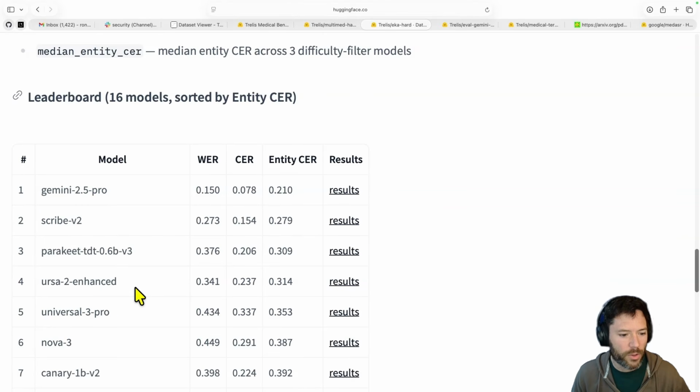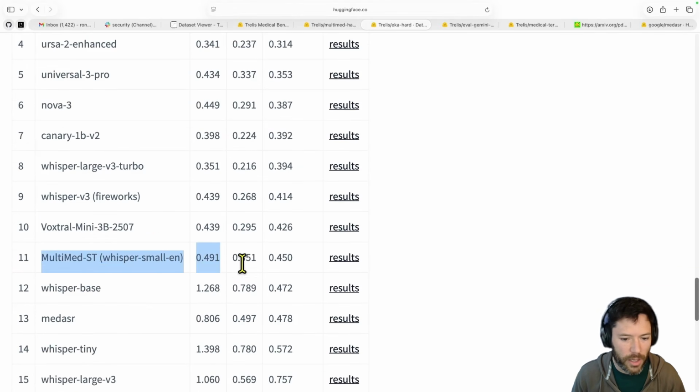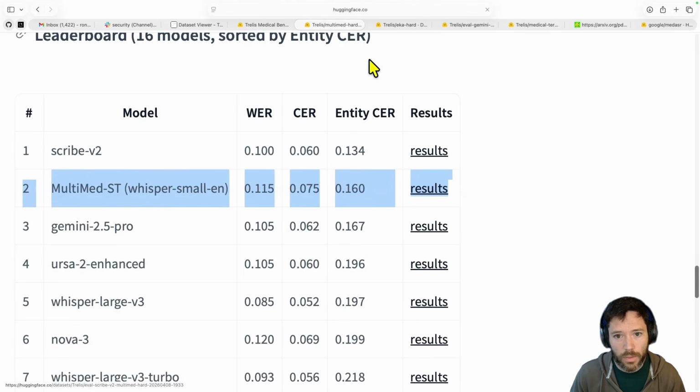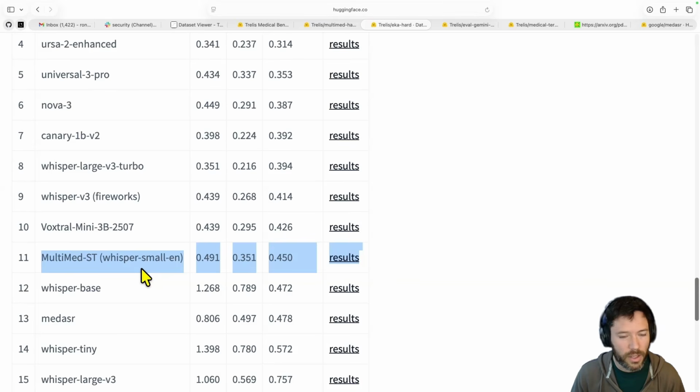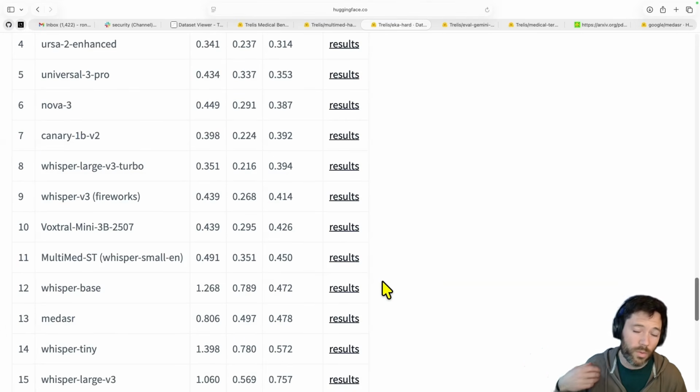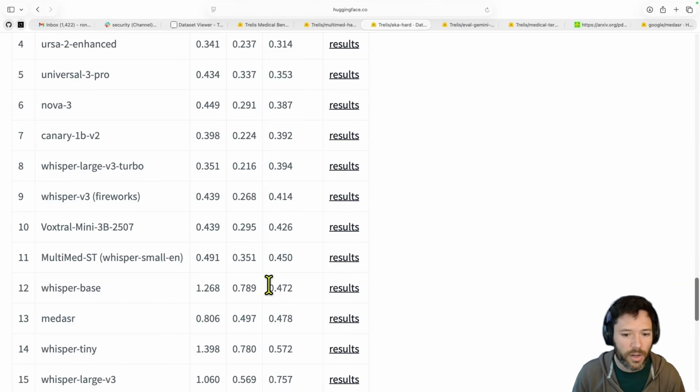It's interesting though, if you look now at that model, the MultiMed ST, which was performing very well when it was trained in distribution. Right now, when you look at another independent data set, granted it's one with heavily Indian accented English, it performs much further down the leaderboard here. So that's just an indication of how training in distribution is very important if you're going to fine tune, and also just gives you a sense for the generality of the strength of the models.